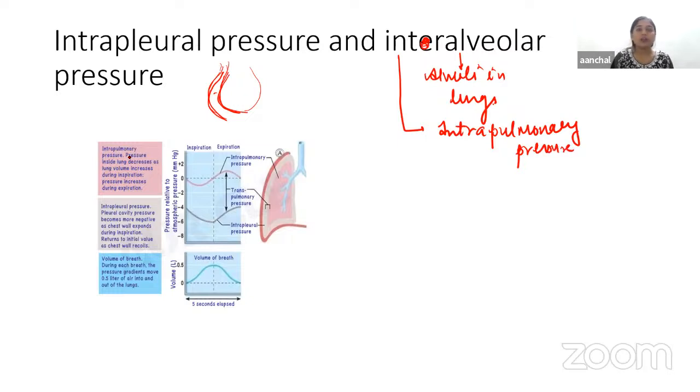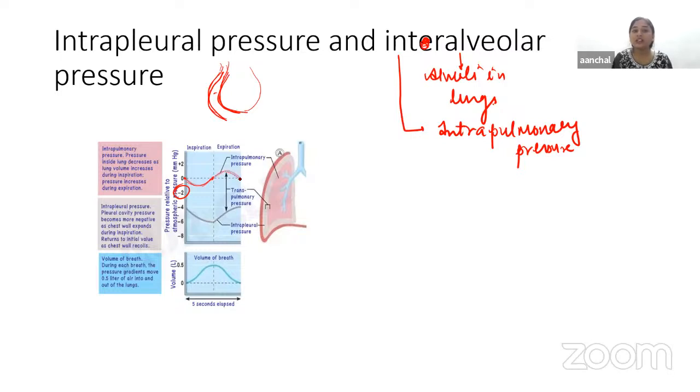So the intrapulmonary pressure, the pressure inside the lungs, decreases as the volume increases during inspiration, and the pressure increases during expiration. If we consider 0 as the start of inspiration, this pressure decreases during the entire process of inspiration and comes down to -2. As expiration starts, it comes back to 0, and during expiration